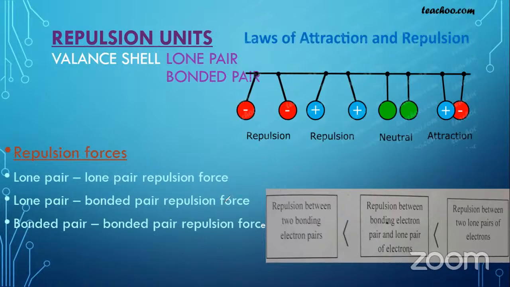Okay, the other thing you should concern yourself with here is the strength of these forces. The repulsion force given by a lone pair is much more than that of a bonded pair.